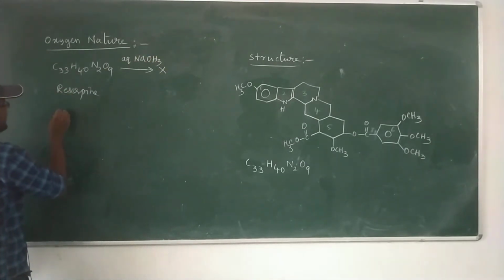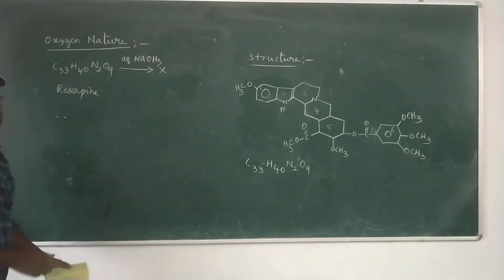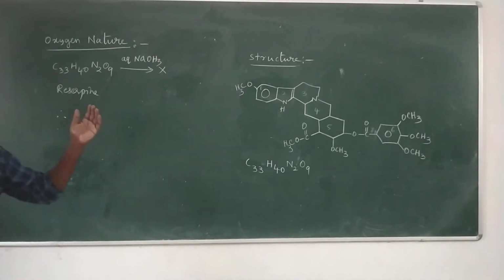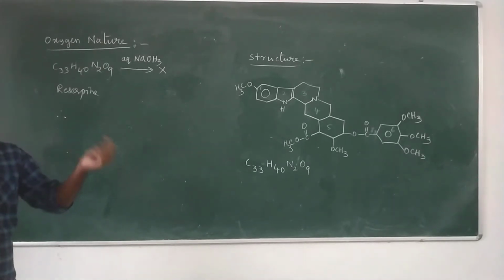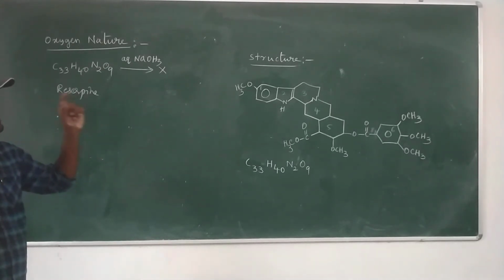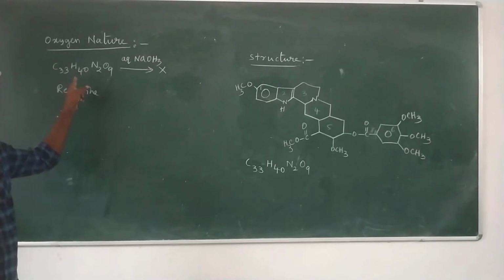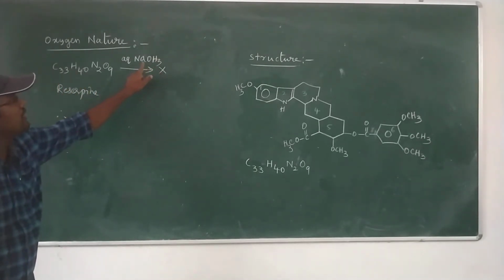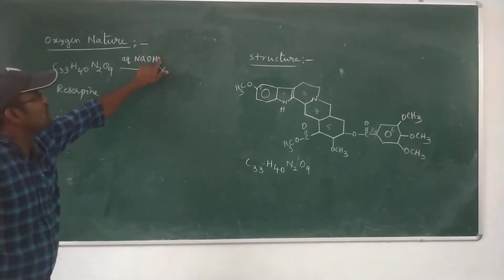This clearly indicates that reserpine does not have an OH in the form of a phenol or a secondary alcohol. Reserpine does not have phenolic OH or alcoholic OH, as clearly indicated by this reaction. Simply, reserpine is insoluble in NaOH.